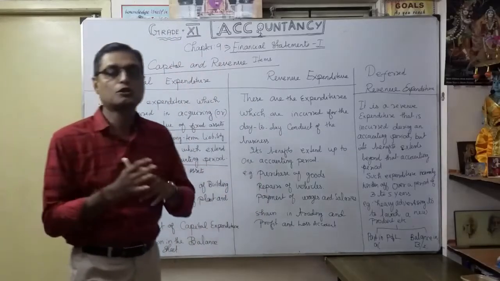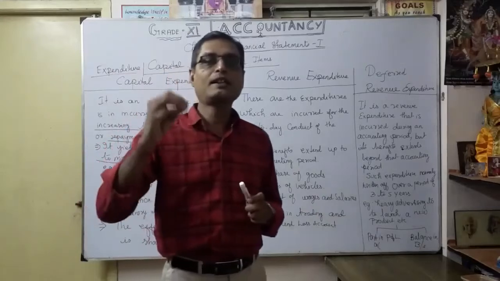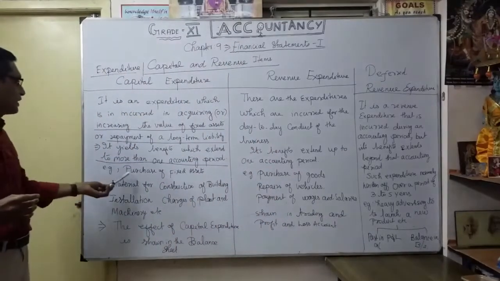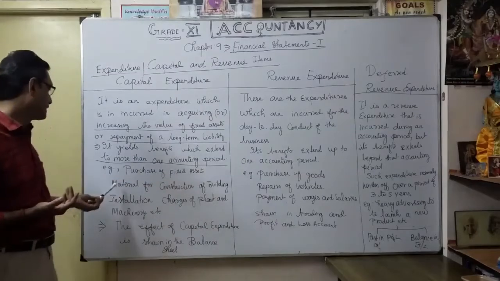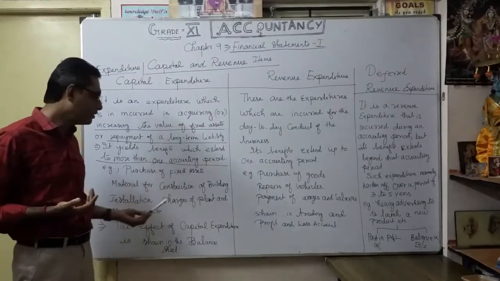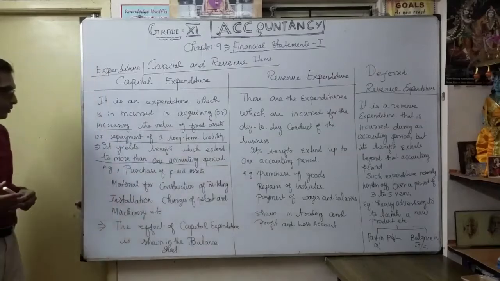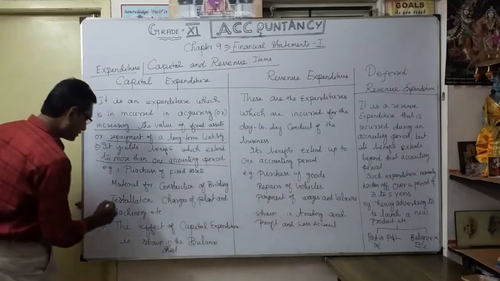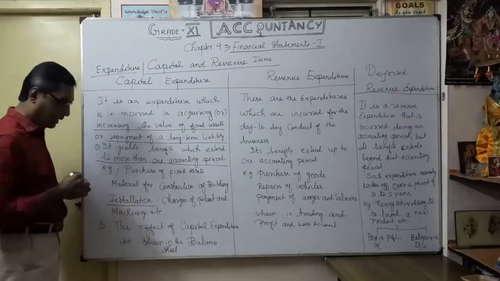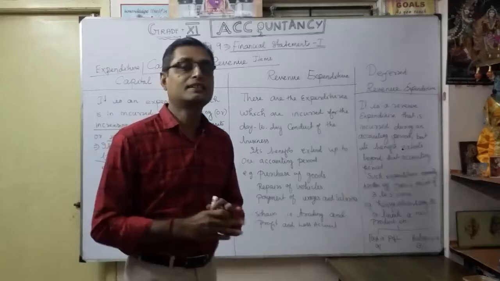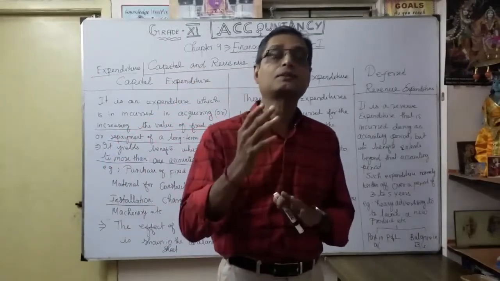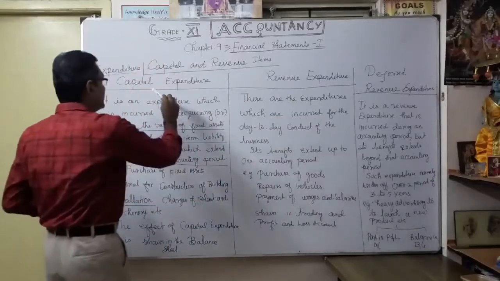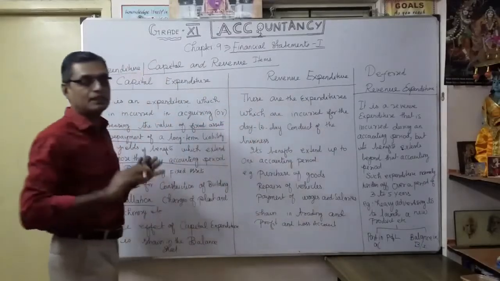So you should know even the definition and meaning, why it is called capital expenditure. Examples are purchase of fixed assets, or even material for construction of a building, then installation charges of plant and machinery. That is also capital expenditure. We already studied this in detail in rectification of errors of principle. That is very, very important. If you understood error of principle, capital expenditure and revenue expenditure are very easy.